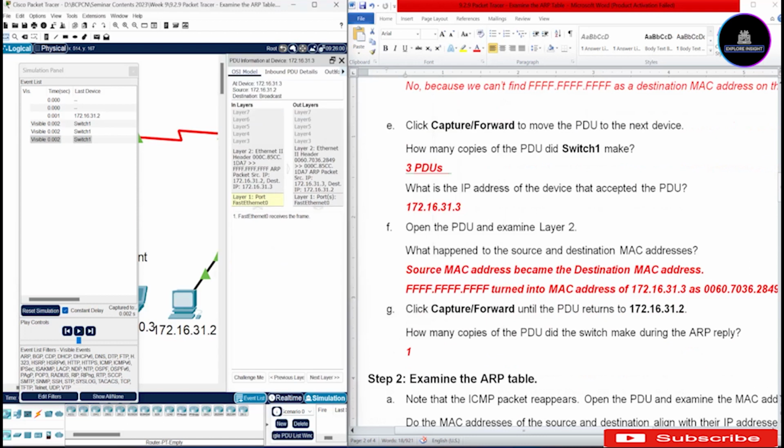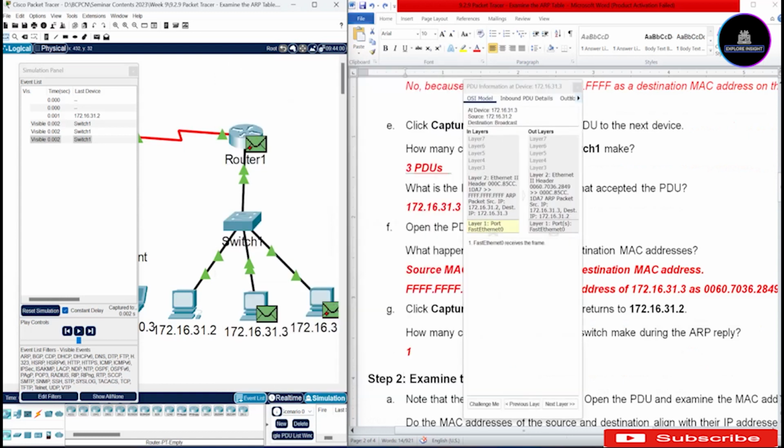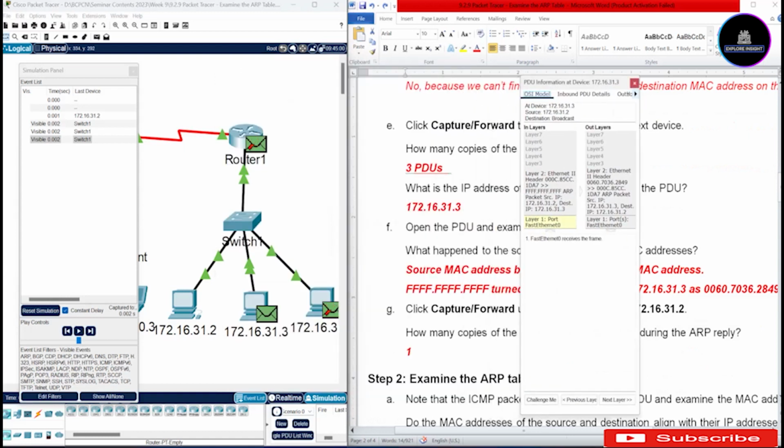Now in 1G, it says that we have to click forward until the PDU returns to 172.16.31.2. And the next question is, we need to find out how many copies of the PDU the switch made during the ARP reply. So let's come here and click forward. Let's have a look and see what happens.